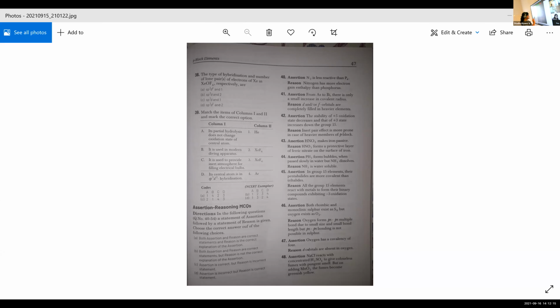Then look at question number 41. From arsenic to bismuth, there is only a small increase in covalent radius. Reason: d and f orbitals are completely filled in heavier elements. Here you look at the atomic and ionic radii topic, page number 171. Then you can tell me what about the increase in covalent radius. From arsenic to bismuth, what happens to the covalent radius? Does it increase or decrease?